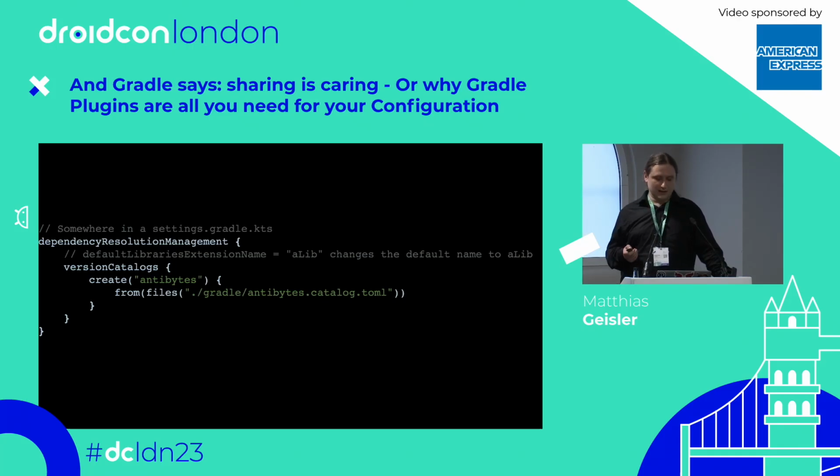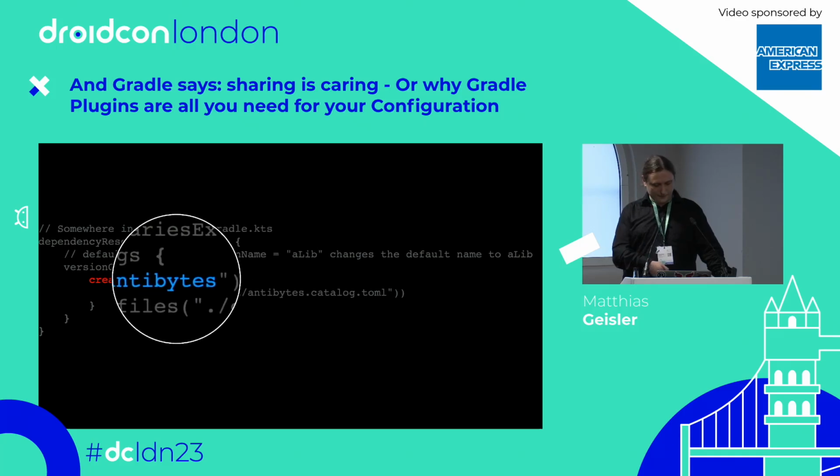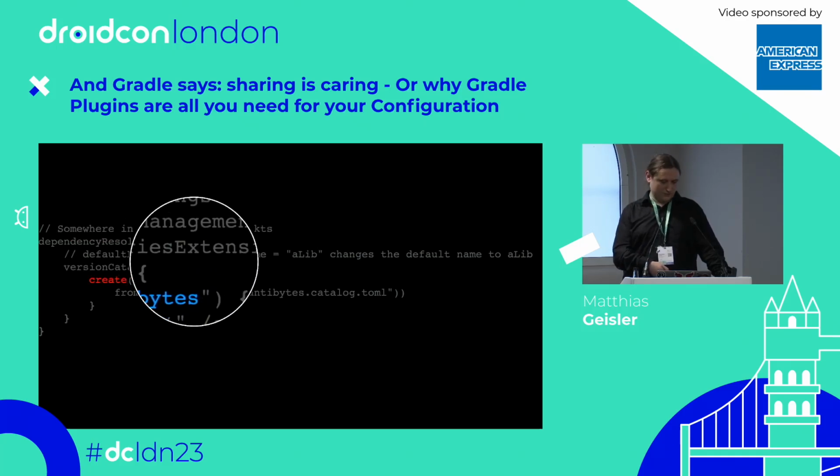But you can also make a custom hook, which goes via this dependency resolution management block in your settings file. Then you say, oh, I want to modify the version catalogs, and you just create a new one with a name, right? And you have the create hook, which creates one.